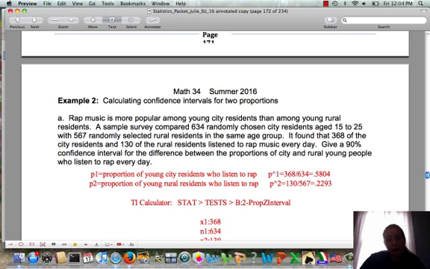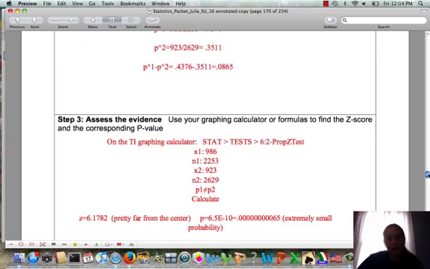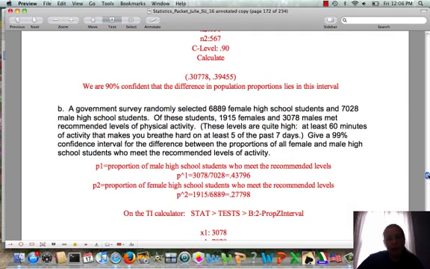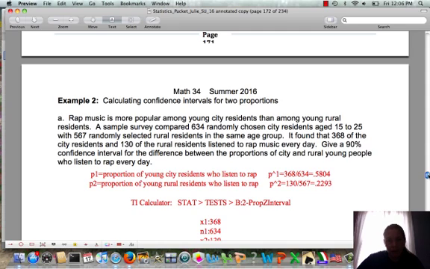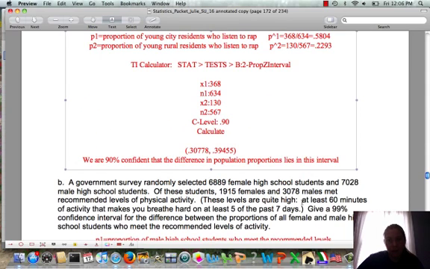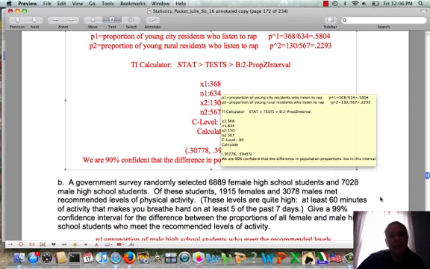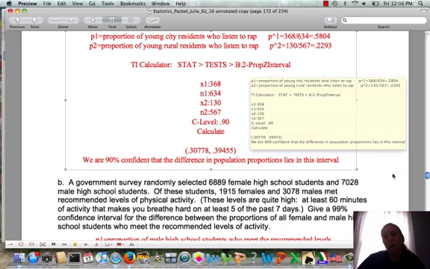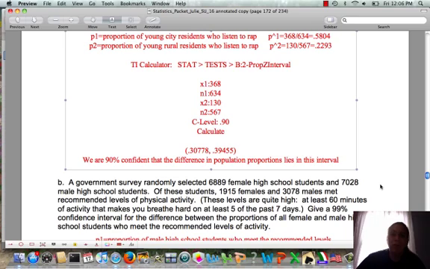So we can do this in our TI calculator. You could also do the confidence interval by hand using the difference and the formulas in the vocabulary section. And so using our TI calculator, here we go. We would put in the data in the same way, except we go to stat, tests, and then you'd scroll down to choice B, the 2 prop z interval. And again, we think about it in terms of x1, n1 being the first group and x2, n2 being the second group, and then you choose confidence level 0.90.